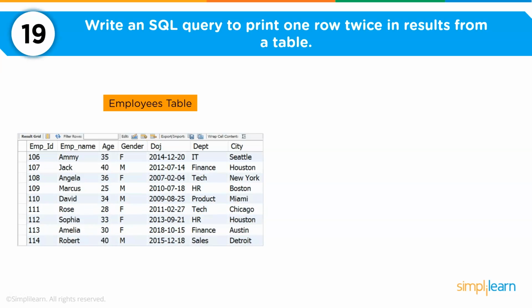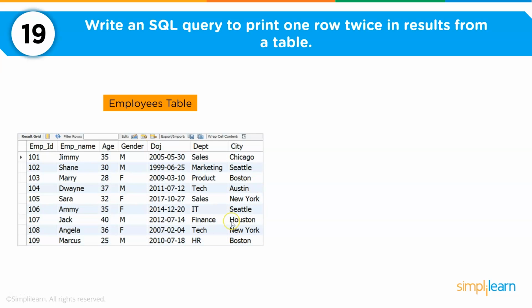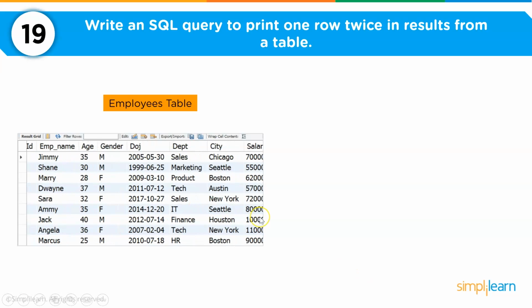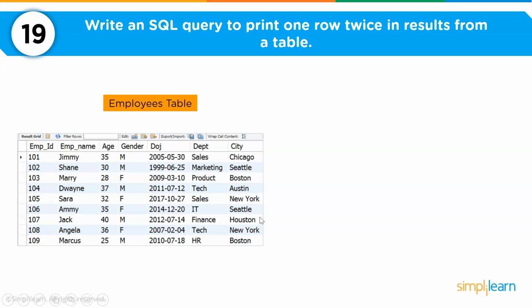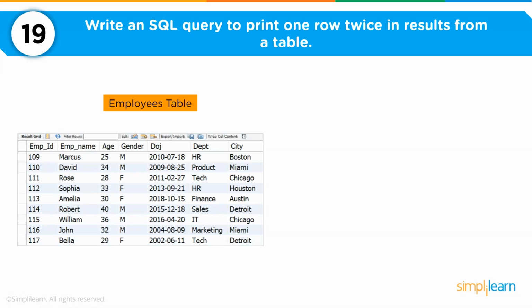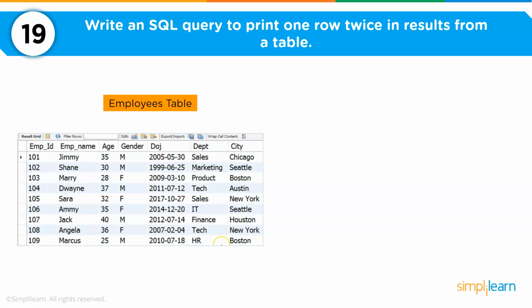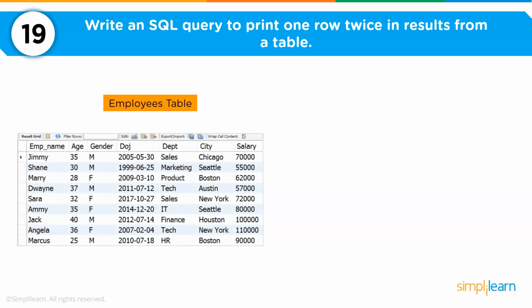So the question is to write an SQL query to print one row twice in results from a table. So I have a table here called employees and I want to print one row twice in the results. To solve such kind of problems, you need to use the union all operator in SQL.